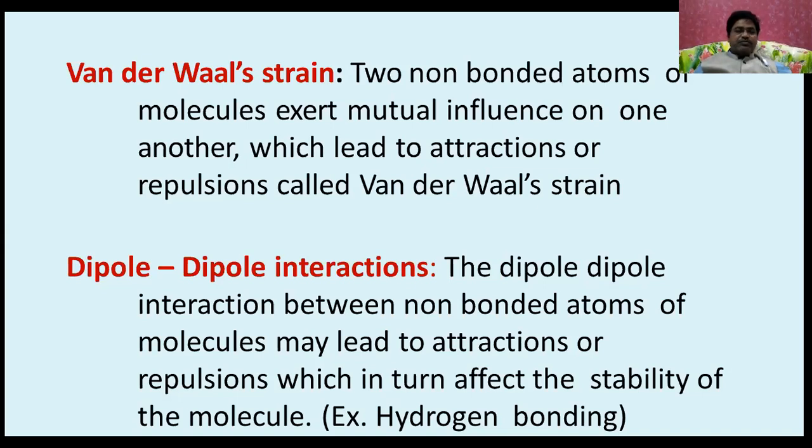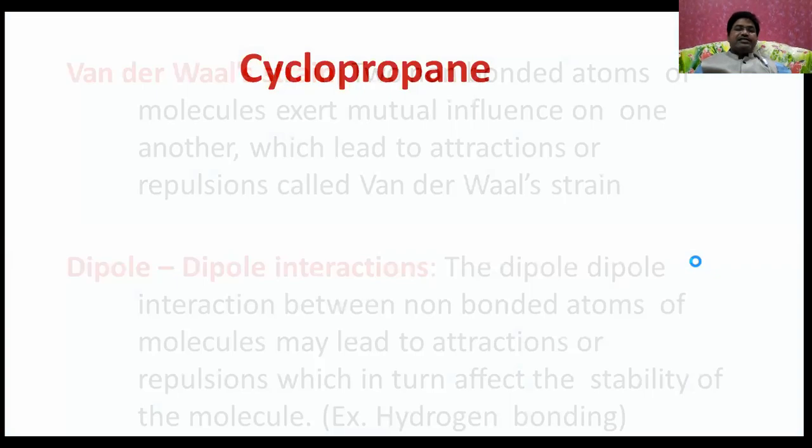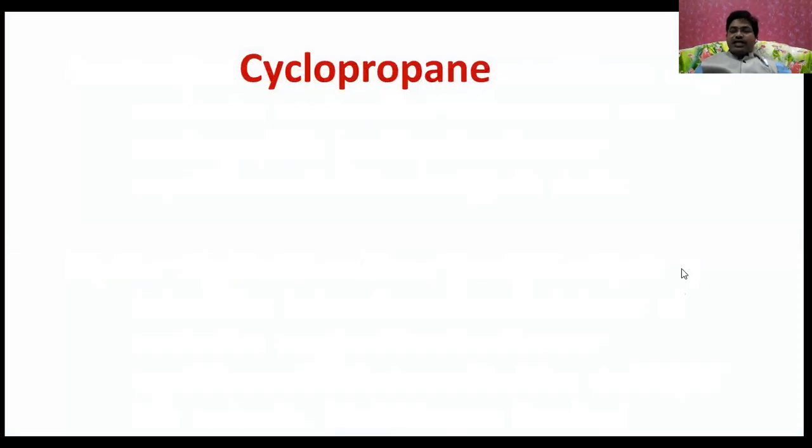We discussed in the previous session 2-chloroethanol, where the staggered form is less stable than the gauche form, where hydrogen bond is visible. In such cases, when dipole-dipole interaction is attraction, the stability of the molecule increases. Now let us take them one by one.